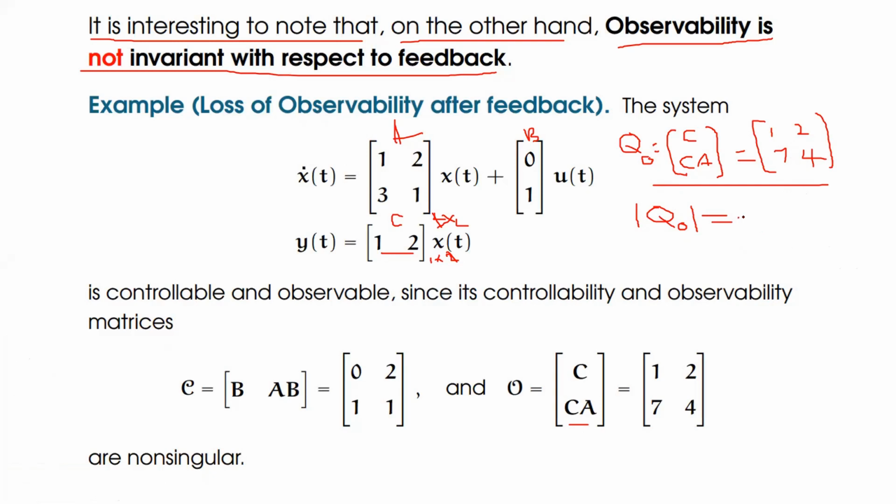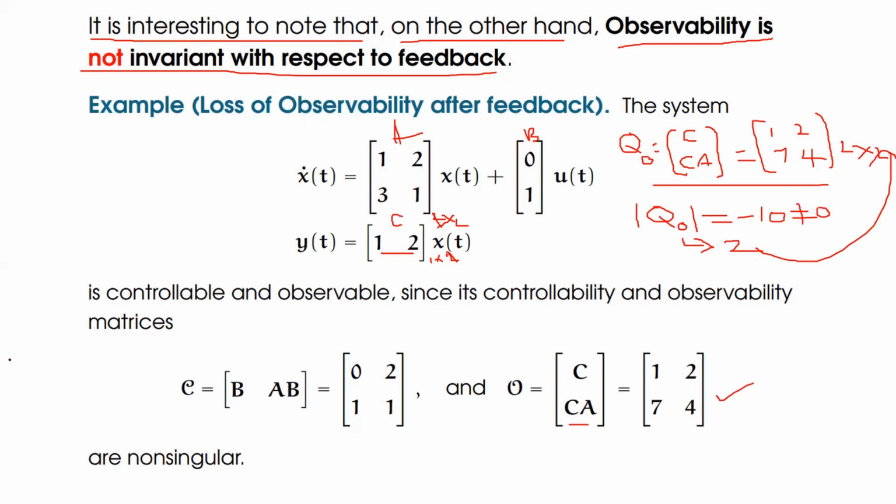That means 4 minus 14, which is equal to minus 10, and which is not equal to 0. Therefore, what is the rank of this matrix Q naught? It should be 2 because the matrix order is 2 by 2. Therefore, the rank is equal to the order. I can say the system is state observable.